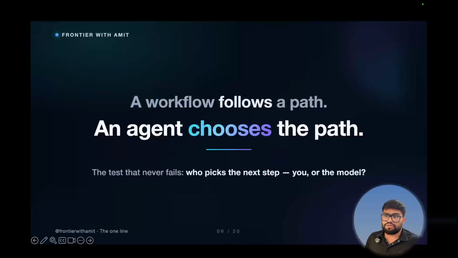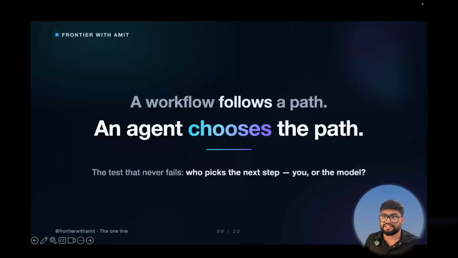Now we can summarize in one single line. If you forget everything else, keep this one line, okay? Workflow follows a path, but an agent chooses the path.